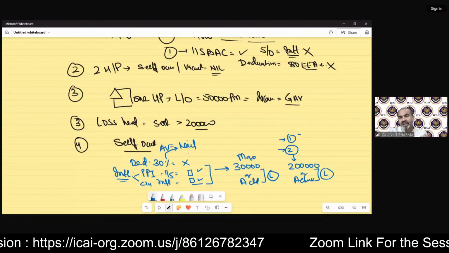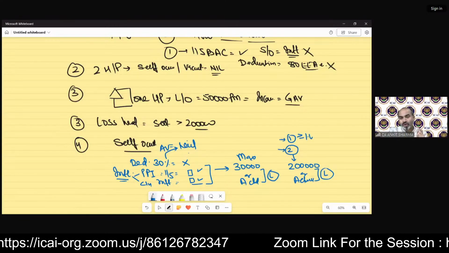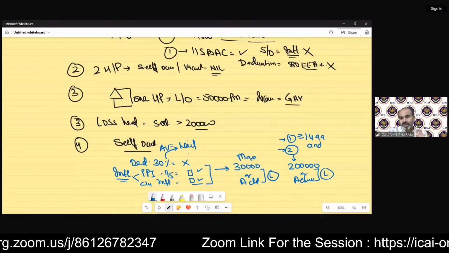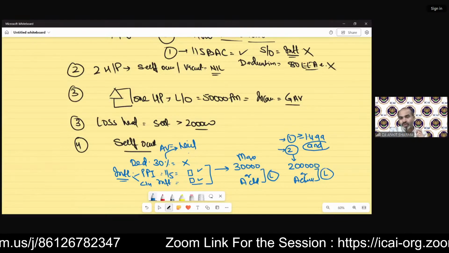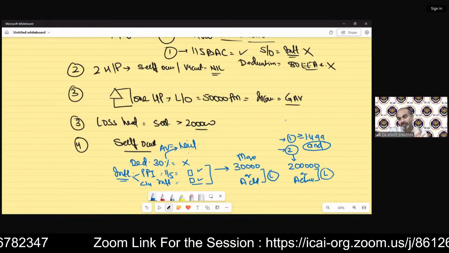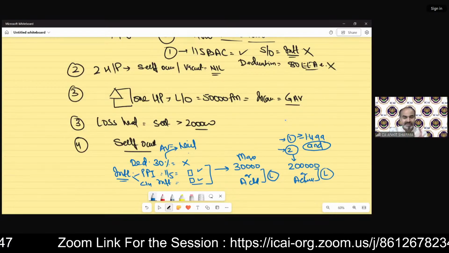The conditions are like you have to take the loan on or after 1st April 99, and remember both conditions should be satisfied to claim the 2 lakh rupees limit for the purpose of interest.